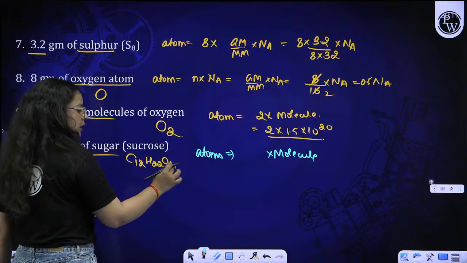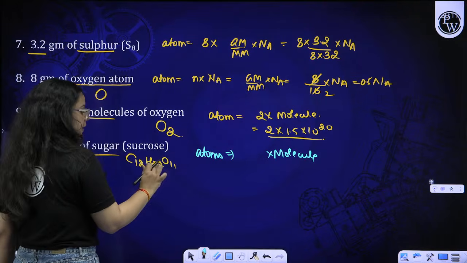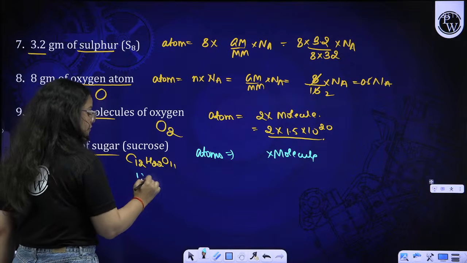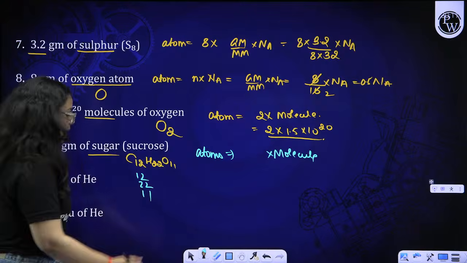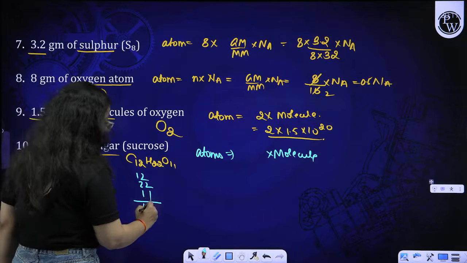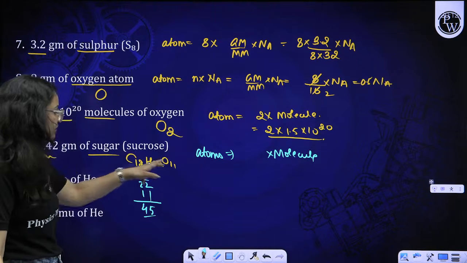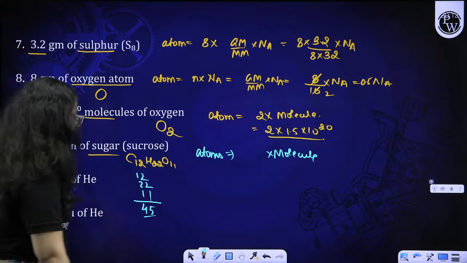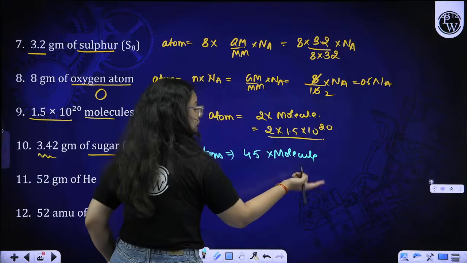You can add these numbers all up, 12 plus 22 plus 11. That is the total number you are getting over here, right beta? So it will come out to be 45. 45 will be the total number of atoms in one molecule of sucrose, right beta? So you have to multiply the 45 with the number of molecules.